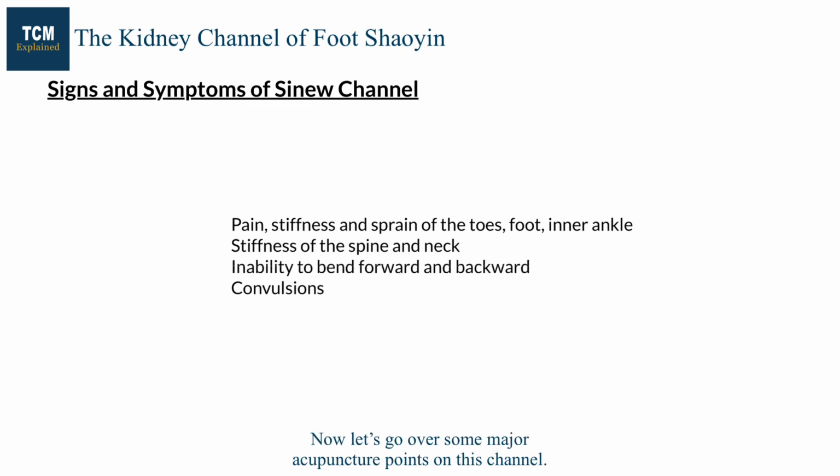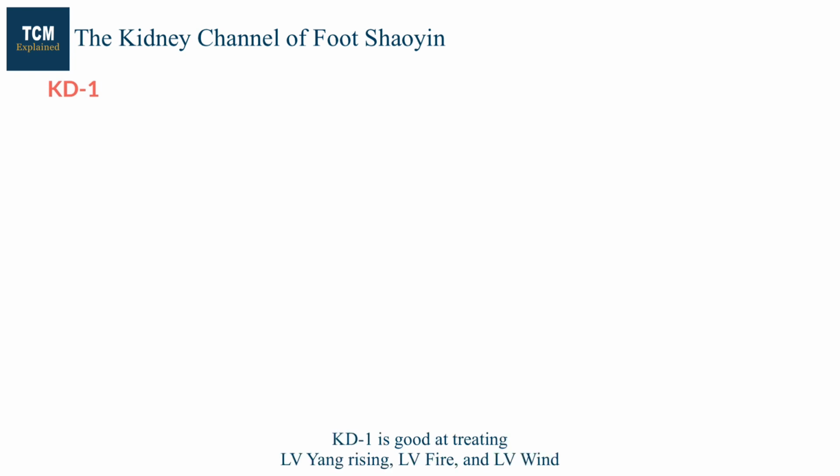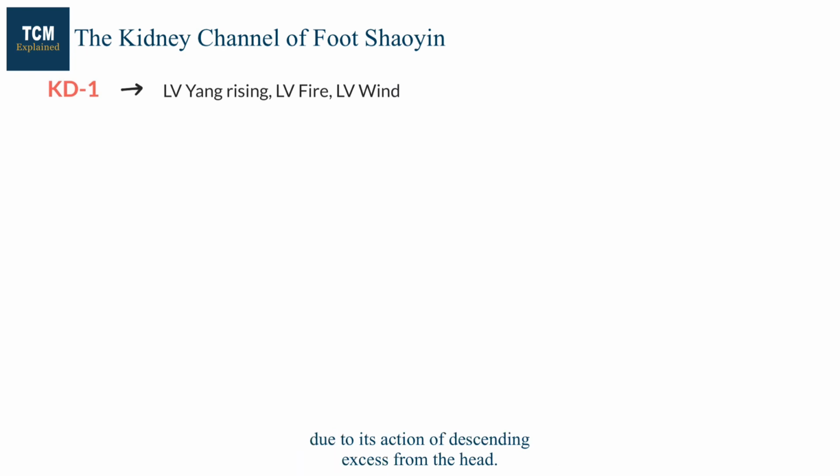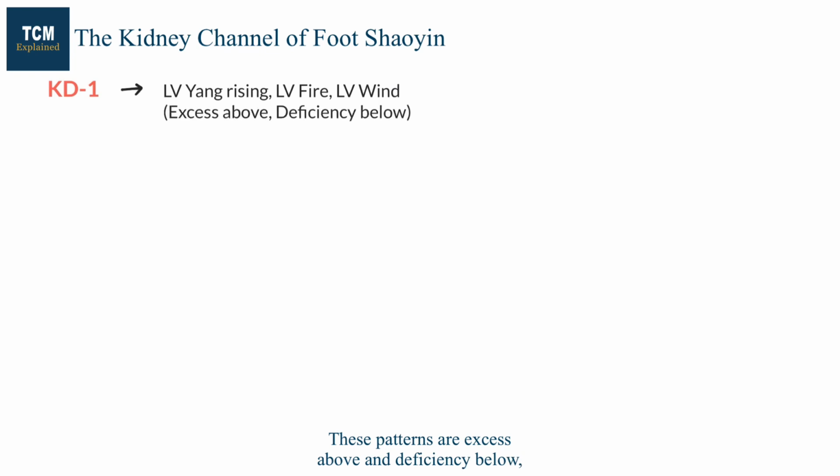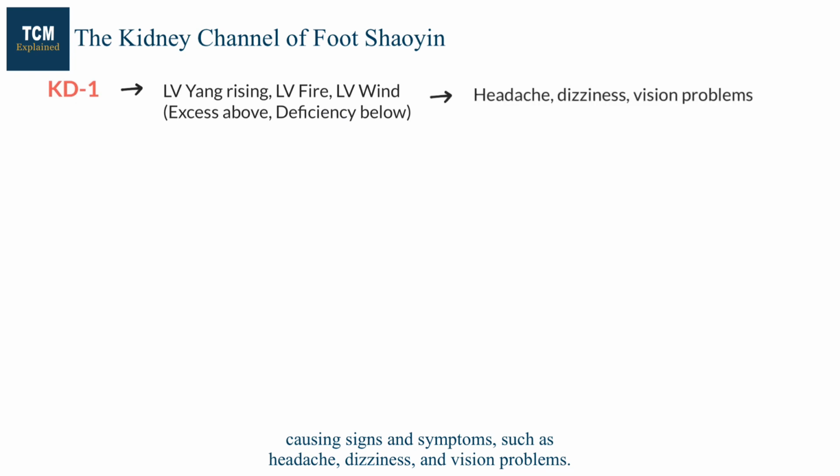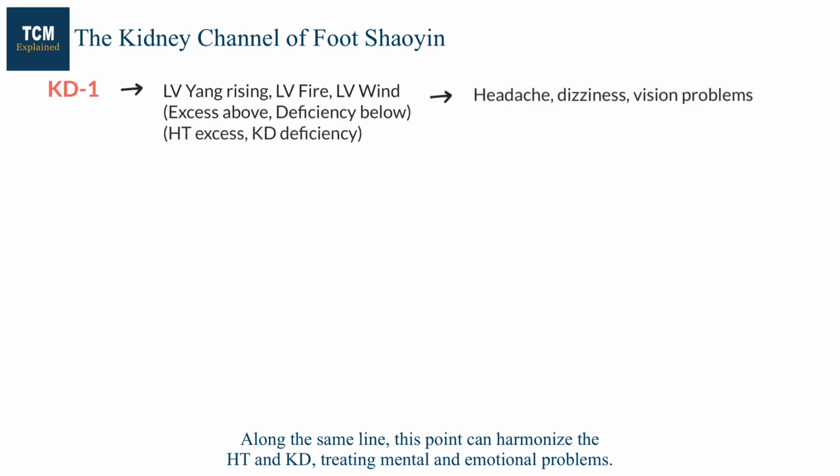Now let's go over some major acupuncture points on this channel. Kidney 1 is good at treating liver yang rising, liver fire, and liver wind due to its action of descending axis from the head. These patterns are excess above and deficiency below, causing signs and symptoms such as headache, dizziness, and vision problems. Along the same line, this point can harmonize the heart and kidney, treating mental and emotional problems.